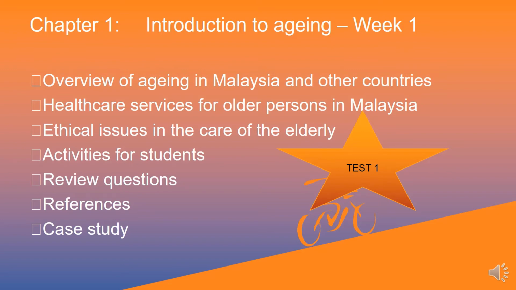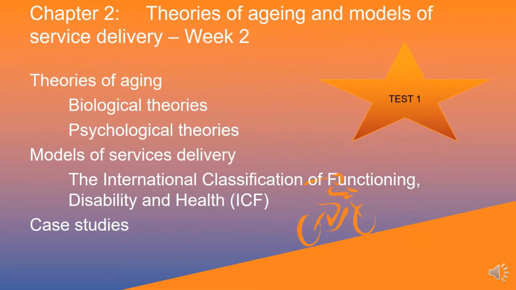These are the contents of chapter 1, and this topic will be tested in test 1. The next chapter, chapter 2, is on theories of aging and models of service delivery, and will be taught in week 2. The understanding will be tested in test 1.